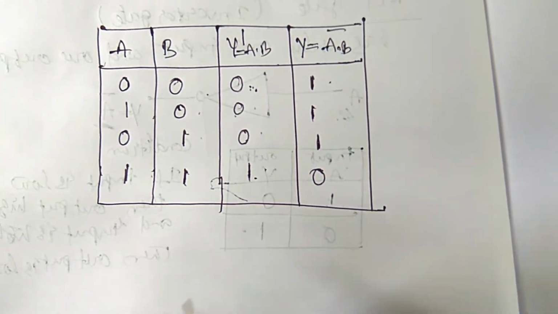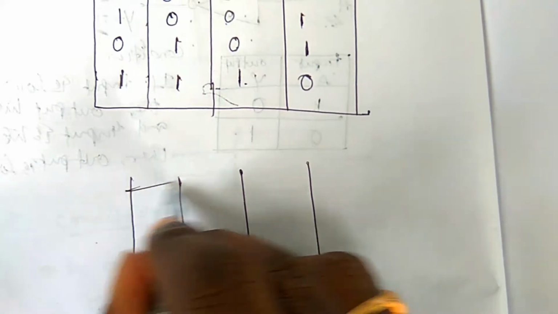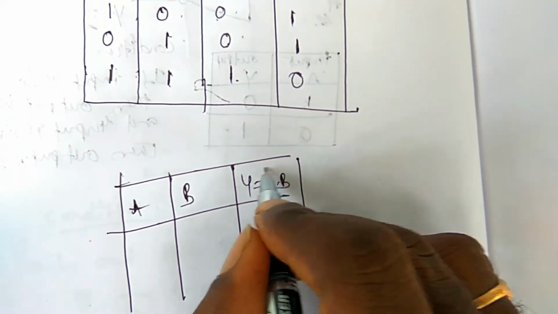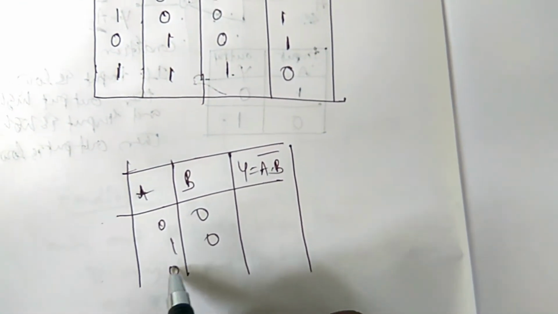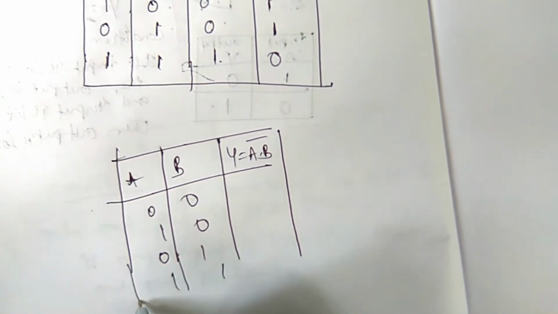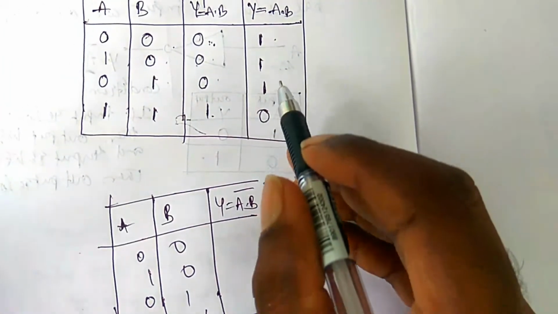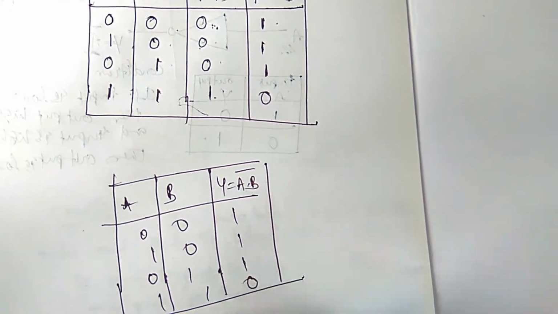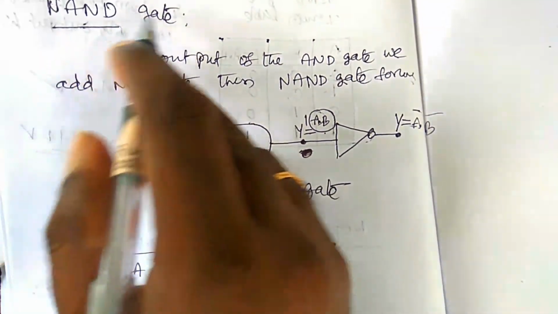Here we can write the truth table, in other words, directly we can write the output of the NAND gate. So here there are two inputs A and B, and y is equal to A dot B bar. The inputs are 0 0, 1 0, 0 1, 1 1. So these are the inputs, and the output here is 1 1 1 0. Okay. So here we can write the condition for the NAND gate.